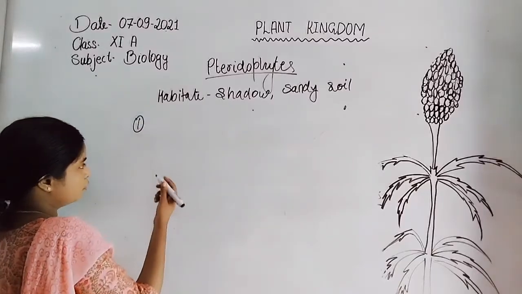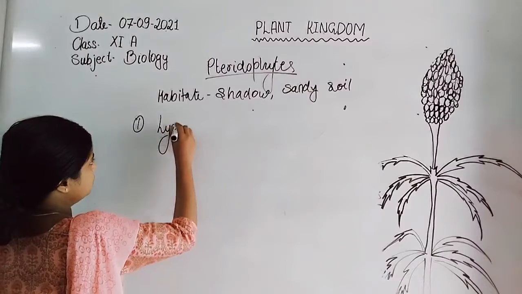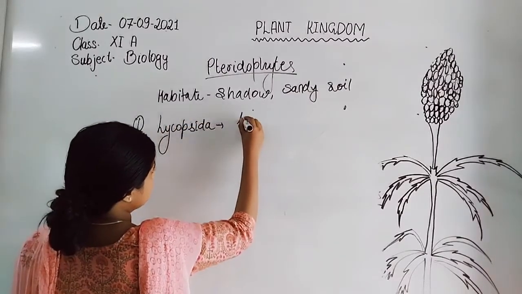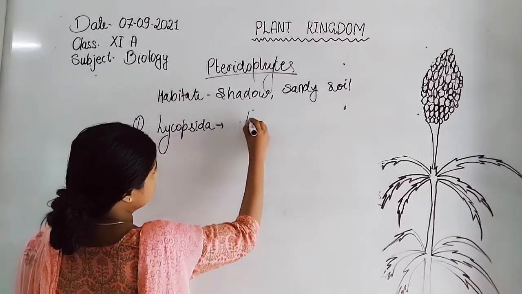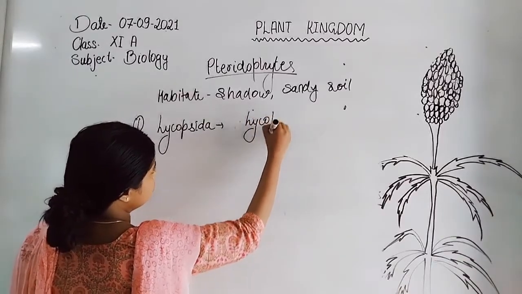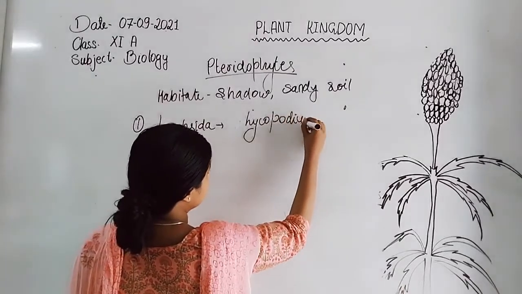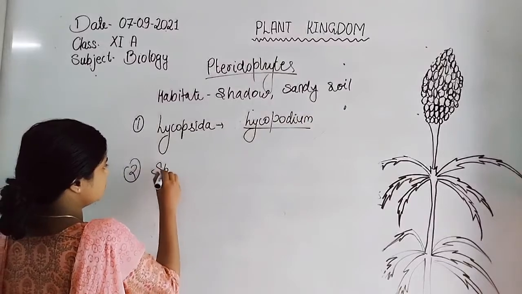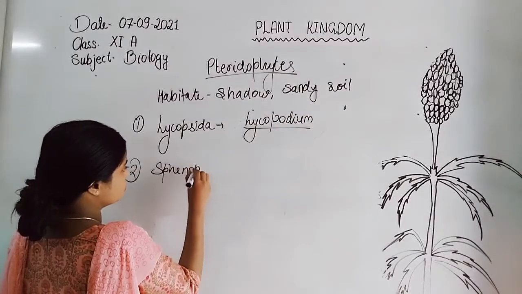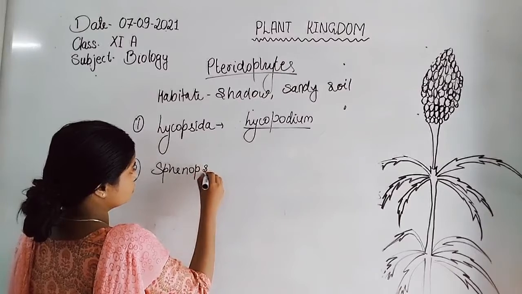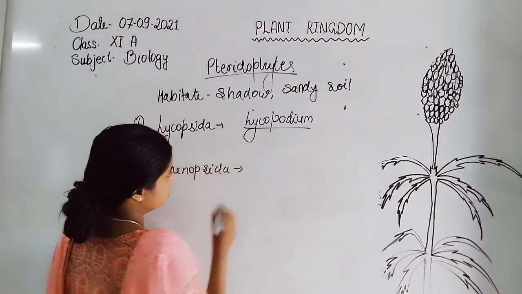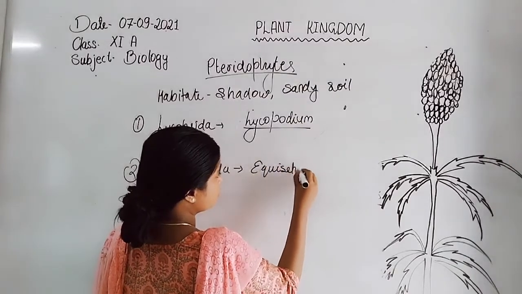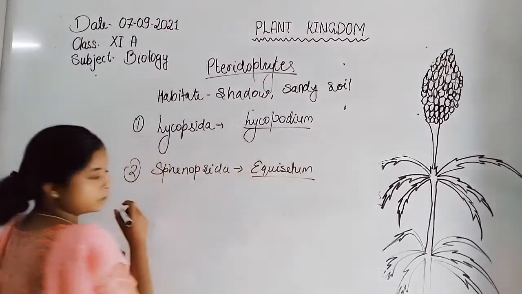Pteridophytes are divided into 4 classes: Lycopsida, for example, Lycopodium. Then the second is Sphenopsida, for example, Equisetum.